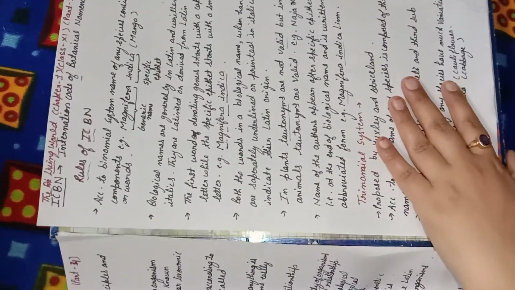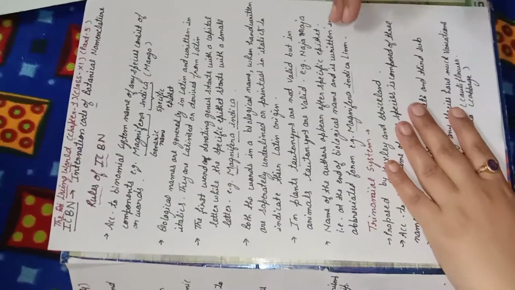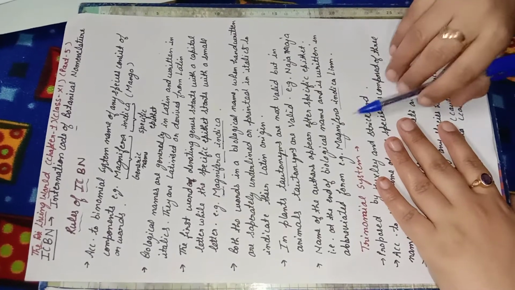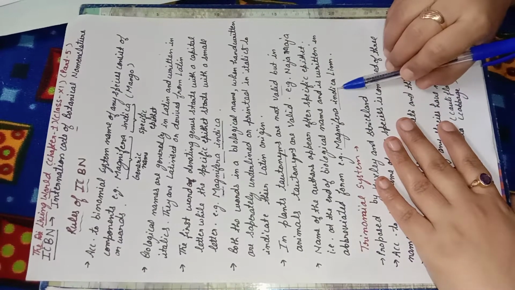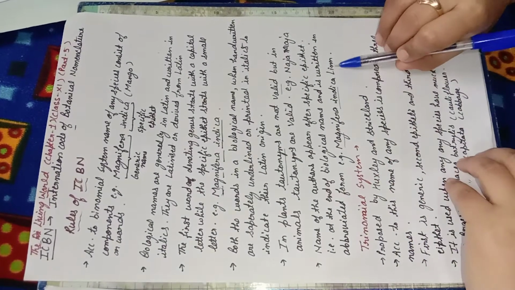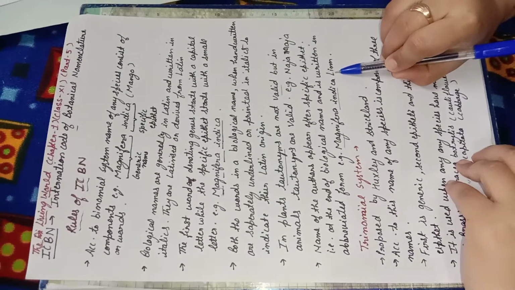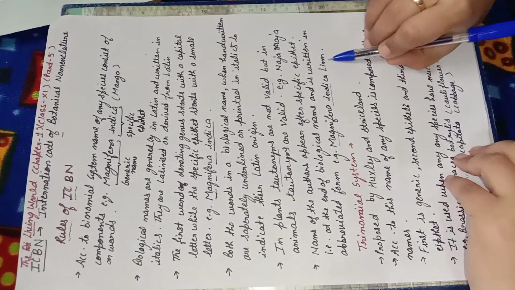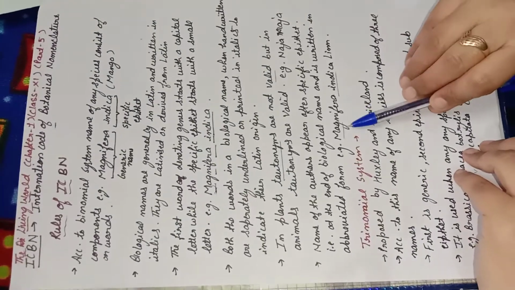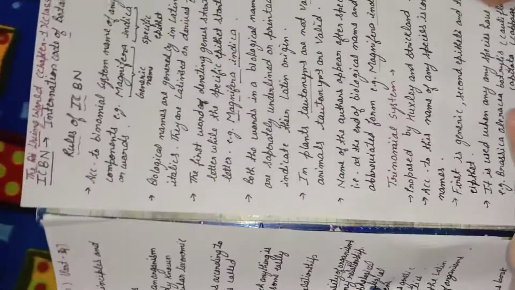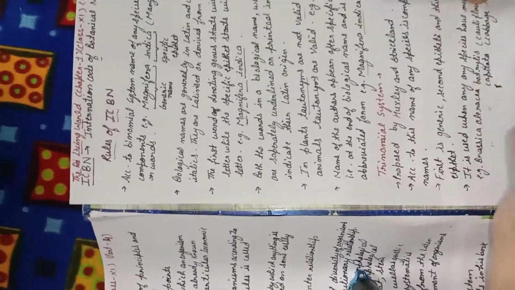Is it clear? Now the next thing, sometimes the name of the author is also mentioned with the name. For example, here we had written the name of the mango, Mangifera indica, and the naming of Mangifera indica was given by the scientist Linnaeus. So we write the name of the scientist in abbreviation, not the complete name. And you know that we should underline when we are writing by hand, but we will not underline the scientist's name. We will only underline the name of the organism or the name of the species.